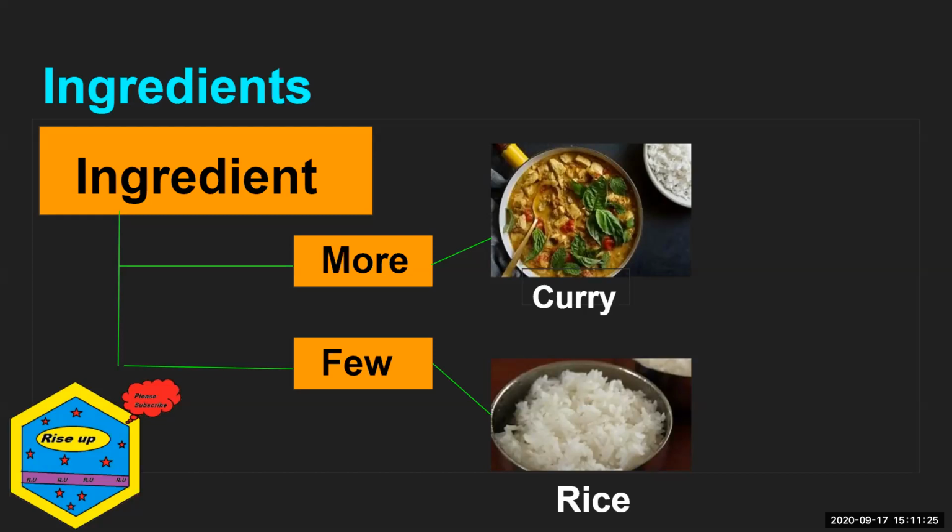So it has many ingredients. Then there are dishes which use very few ingredients, like boiled rice. For rice, we only want raw rice and water, and then just boil it. So these dishes use very few ingredients.